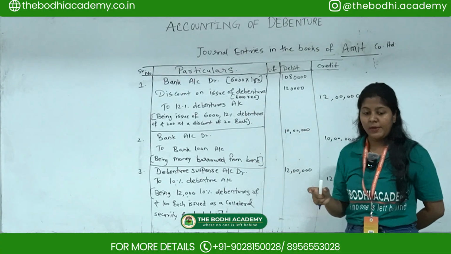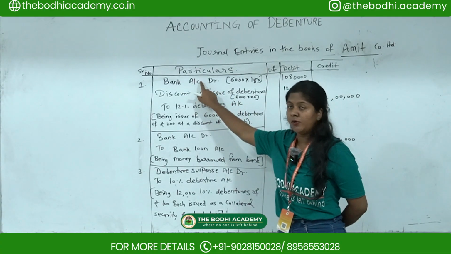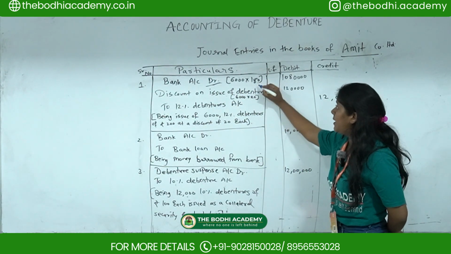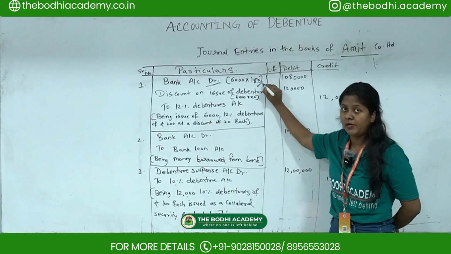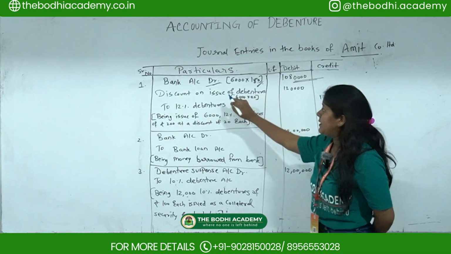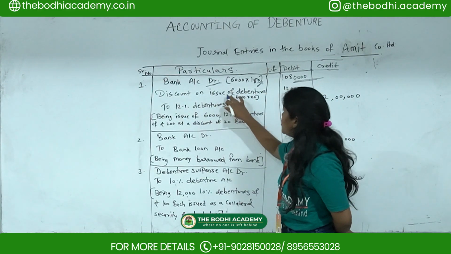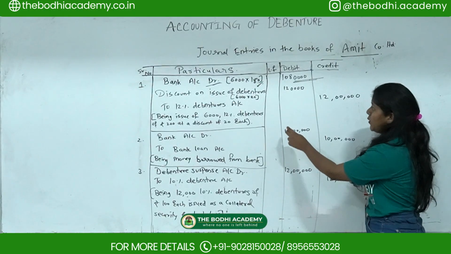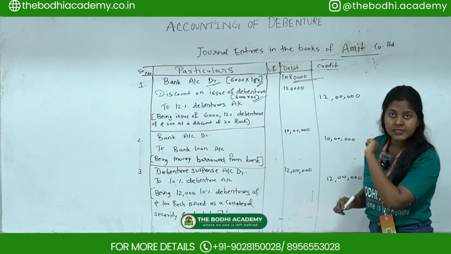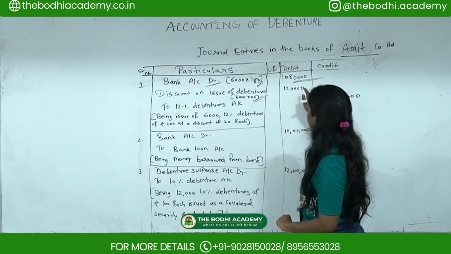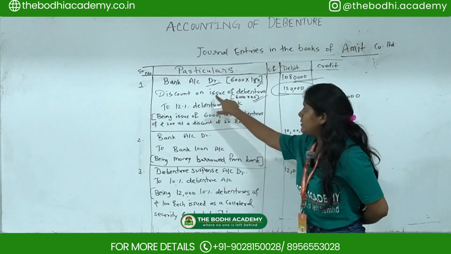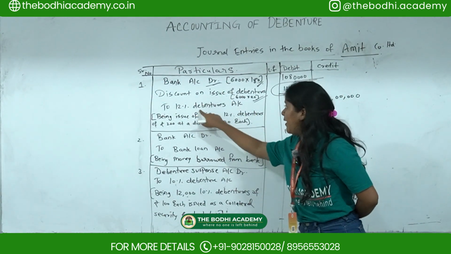20 is the discount. Now whenever you pass the first entry, bank account debit will come, because you are issuing into the bank account. So 6,000 multiplied by 180, not 200, because 20 is the discount on that. Next, since there is a discount on issue of debentures, you pass 6,000 into 20, which gives 1,20,000. After that, you credit the 12% debenture account.